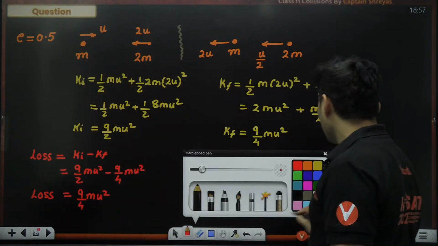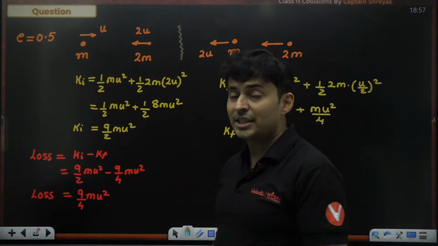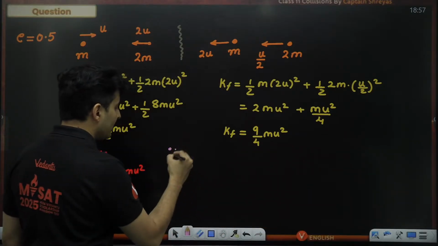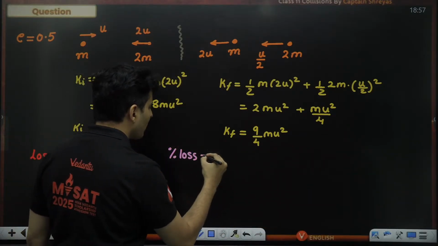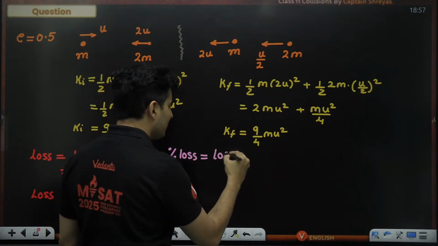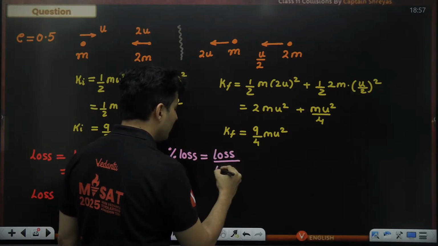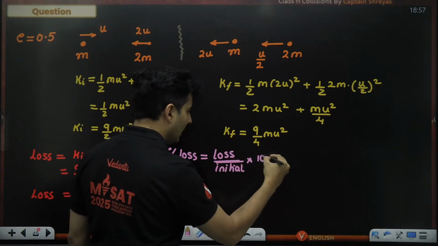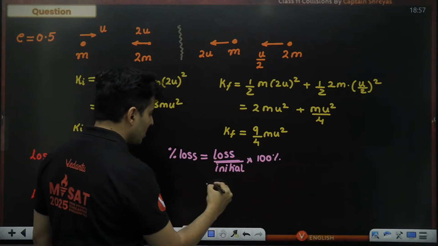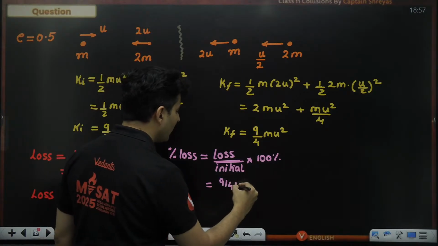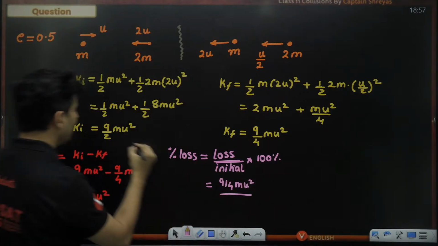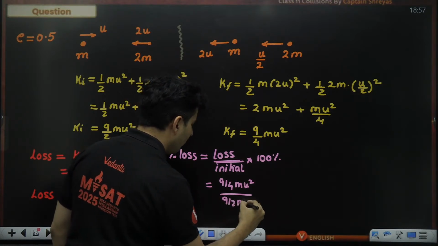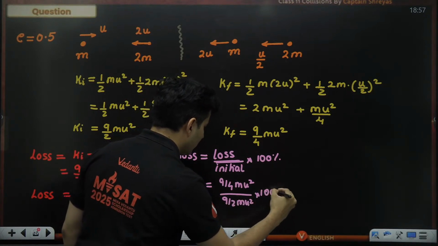Now, another type of question can come in this is the fraction or the percentage loss. Okay, this can also be a question. What is the percentage loss of the energy? So percentage loss means how much is the energy which is lost on how much was the initial energy. This will become the fraction. If you multiply it with 100, you will get the percentage. So the loss is 9 by 4 mu square. The initial is 9 by 2 mu square, and multiply now this with 100.